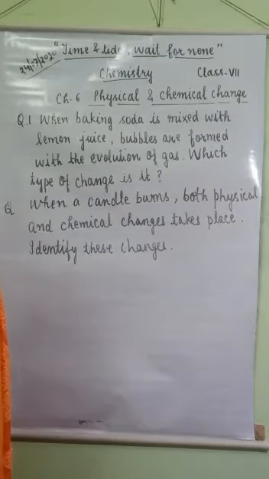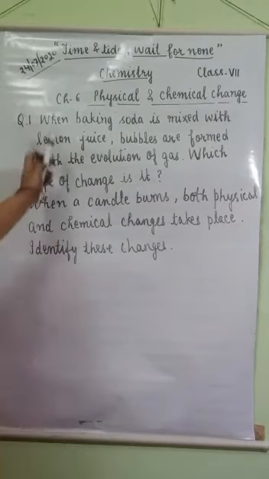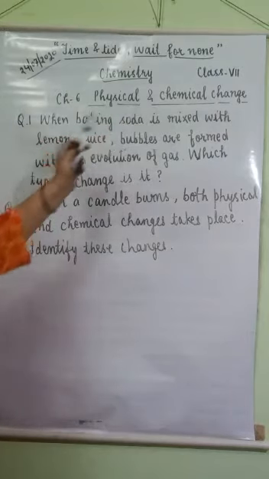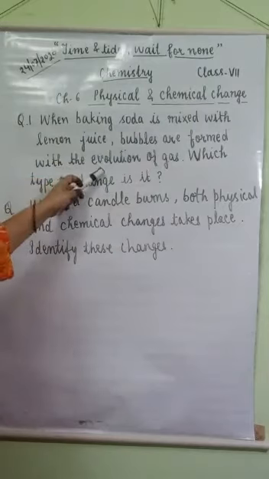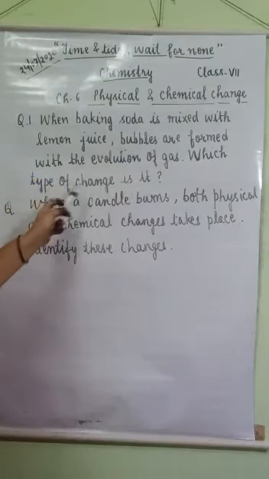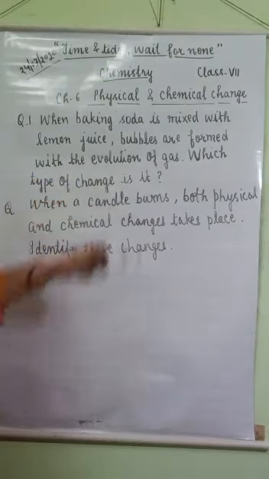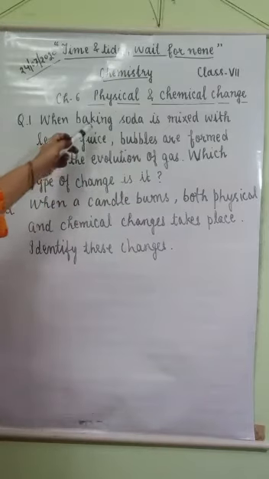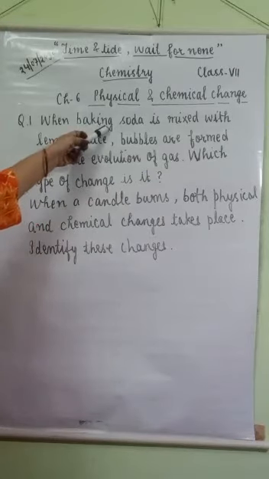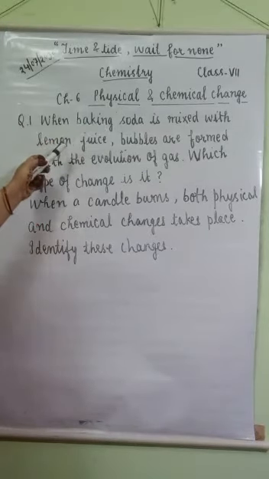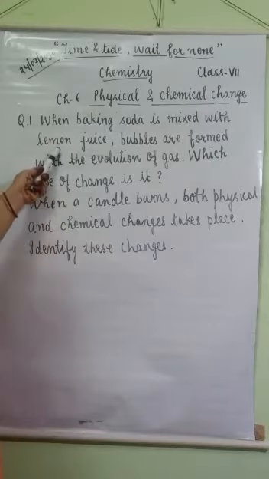Let's discuss some problems. When baking soda is mixed with lemon juice, bubbles are formed with the evolution of gas. Which type of change is it? I have shown you baking soda mixed with vinegar, and you can also use lemon juice.